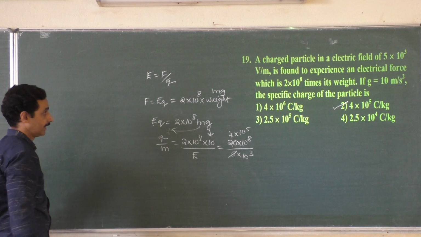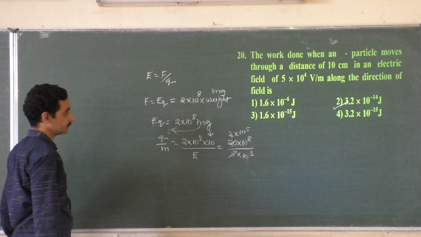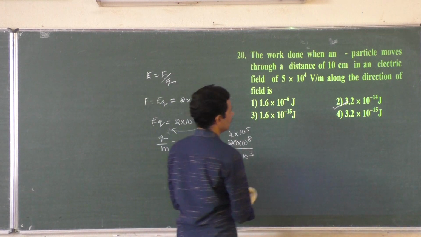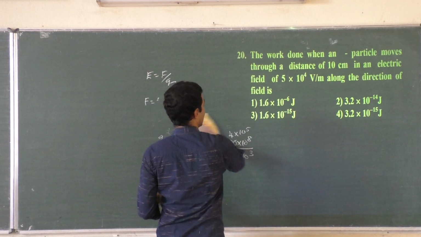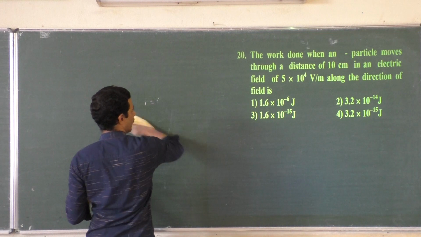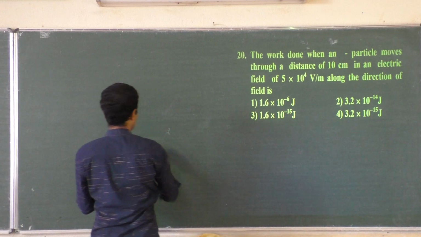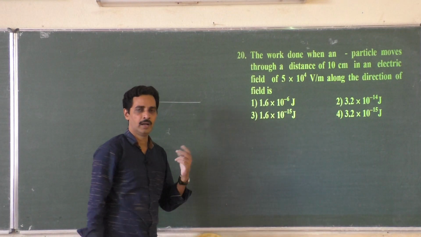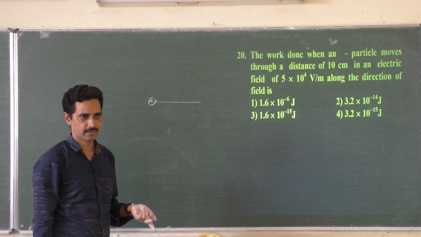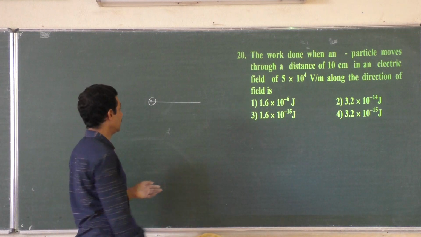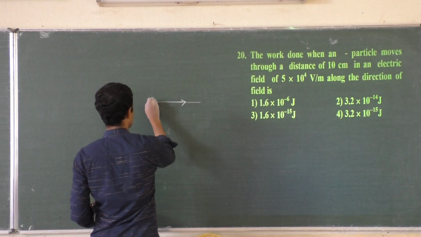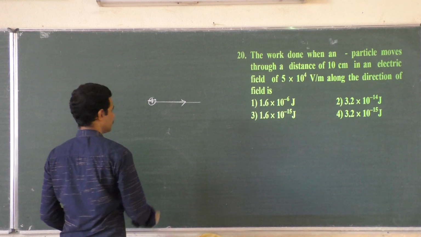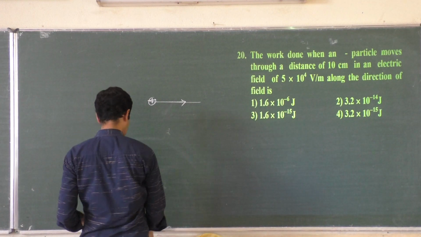Very easy. Right. 20. The work done when an alpha particle moves through a distance of 10 centimeter in an electric field of so much along the direction of the field. So there is an alpha particle here and it contains 2 protons inside, 2 into 1.60 into 10 to the power minus 19, that is its charge, and it moves in the direction of electric field because positive charges always move along the direction of electric field. And what is the work done after moving it through a distance of 10 centimeter?